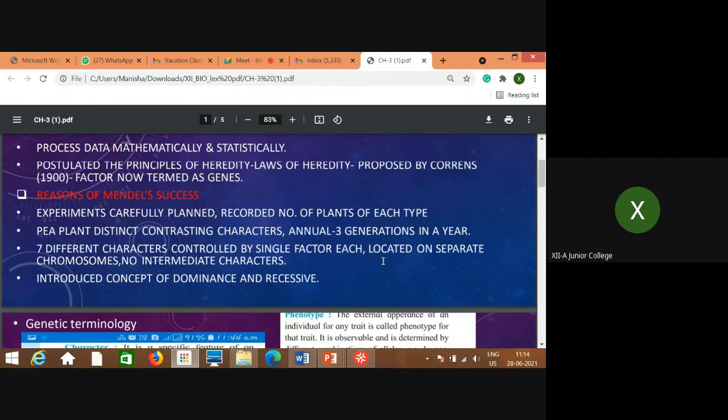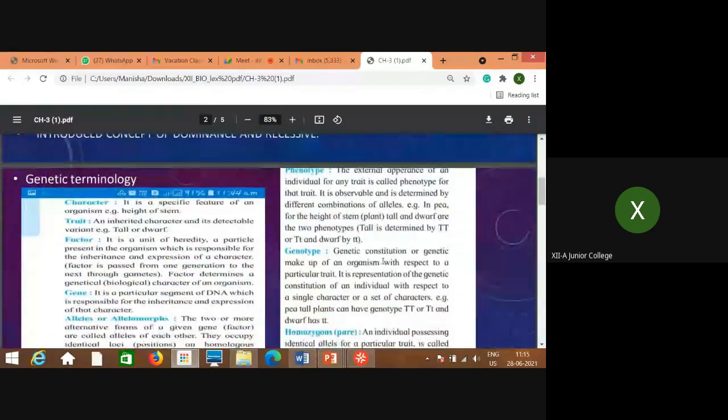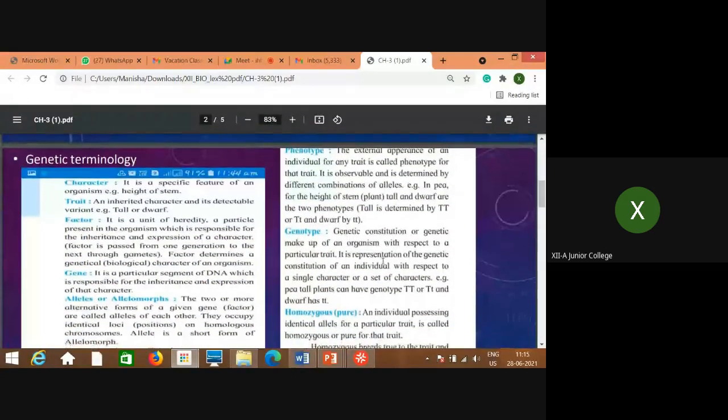Okay. Then he introduced the concept of dominance and recessive. I didn't use these words purposely because you need to know what exactly dominance and recessive mean. Now, let us begin with the terminologies, and then all these, dominance, recessive, and all terminologies we will discuss, and then I will explain this again with the help of an example.